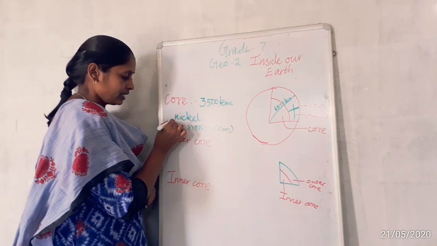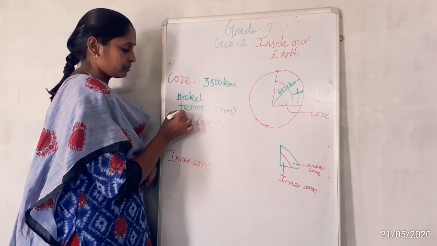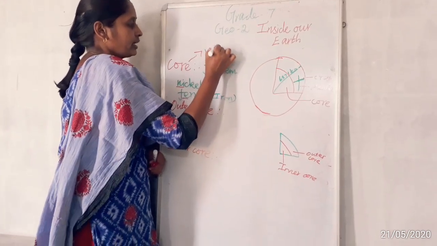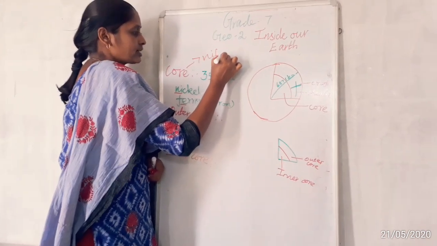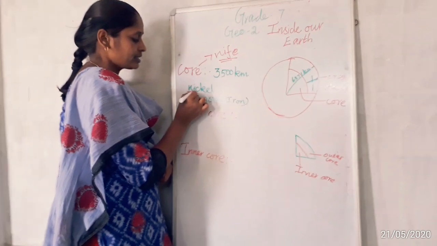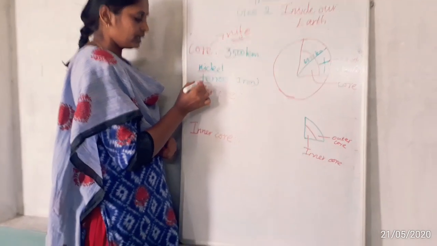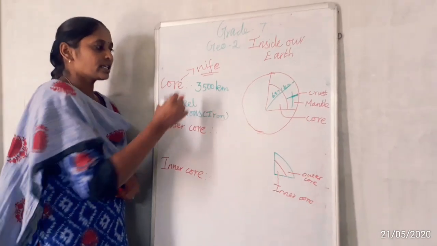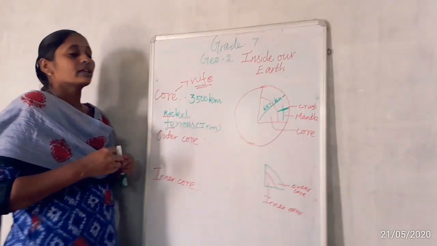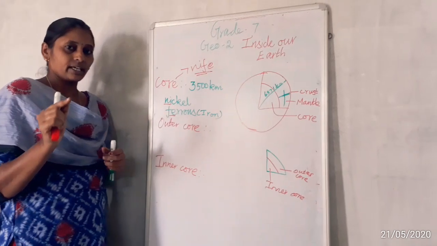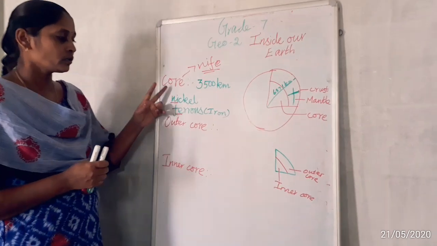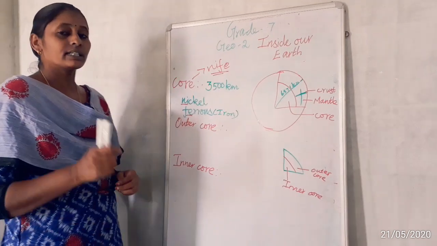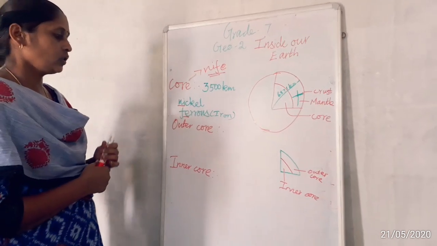That's why they took two letters from each word, and the core is called NIFE. N-I-F-E. Why is it called NIFE? They took the first two letters of nickel and the first two letters of ferrous and gave the name NIFE. So if asked which layer is also called NIFE, you should know it is the core. What is the depth of the core? 3500 kilometers.